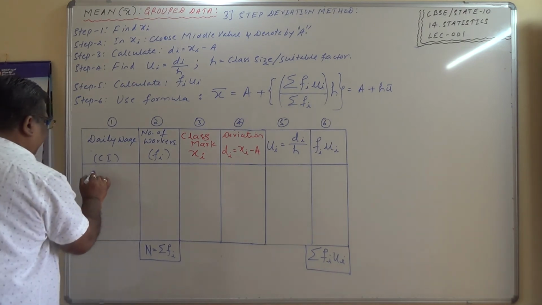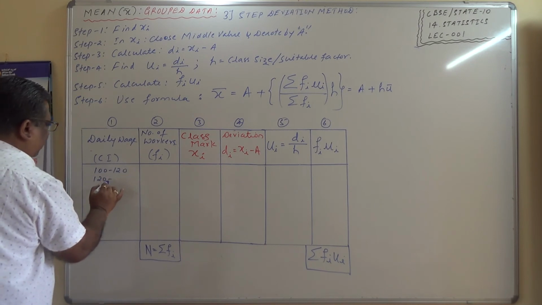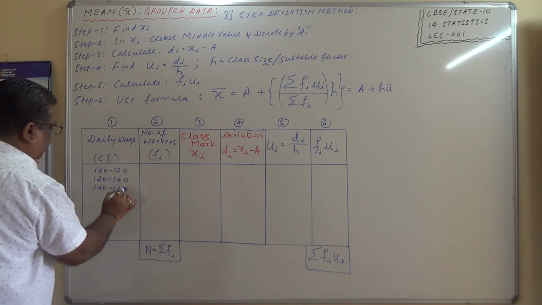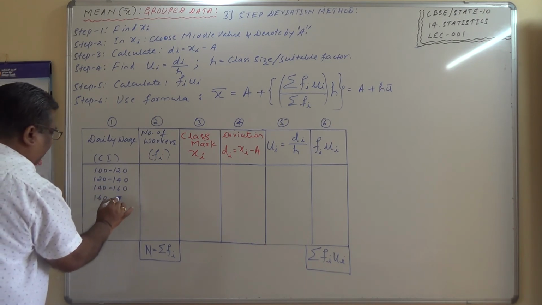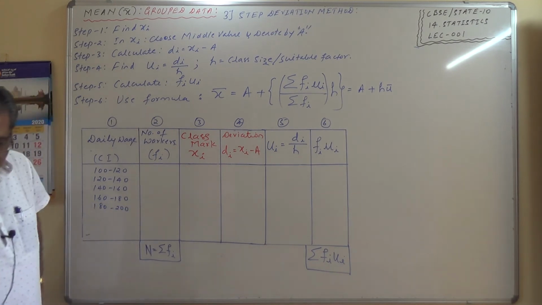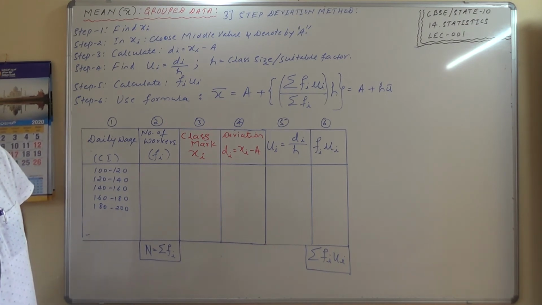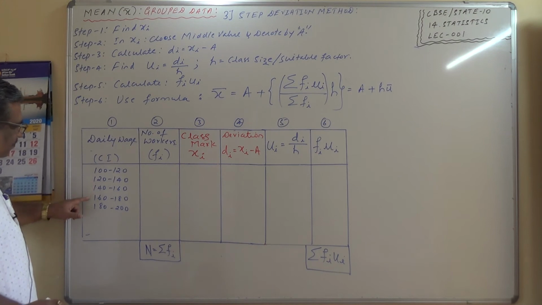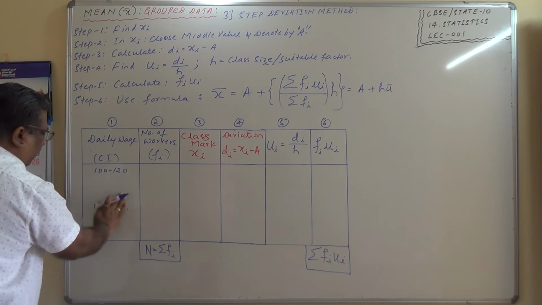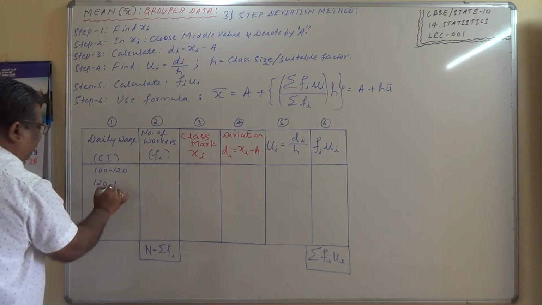100 to 120, 120 to 140, 140 to 160, 160 to 180, 180 to 200. Correct? I'll give some more space so that it is easier.